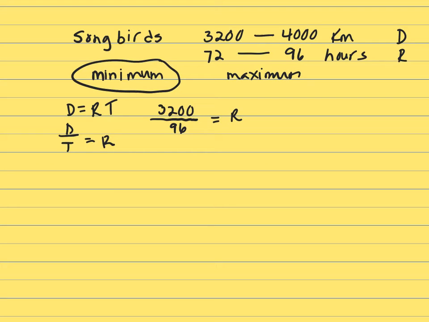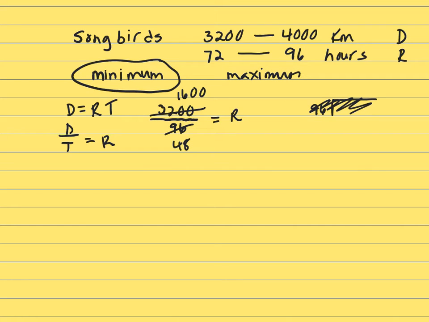And let me see how I want to do this. I think it's easiest just to go ahead and do long division, because you could divide each one by... Let me see which is the quickest way. Before I do long division, both of these are divisible by 2. That would be 48, and 2 into 32 is 16. So that's going to be 1,600.